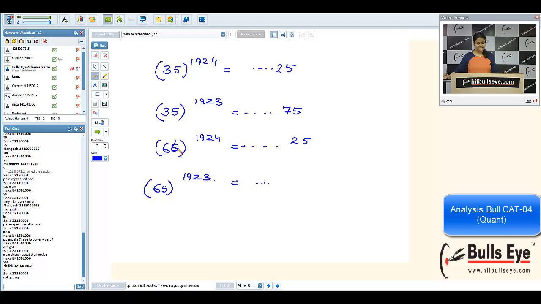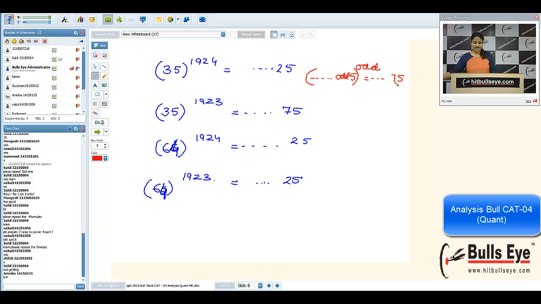Let me take 64 here and here as well. It will end in 25. So what is the shortcut now? If your number is ending in 5 and before 5 you have odd number and the power is also odd, then it will end in 75. Otherwise, in other 3 cases, it will always be 25.